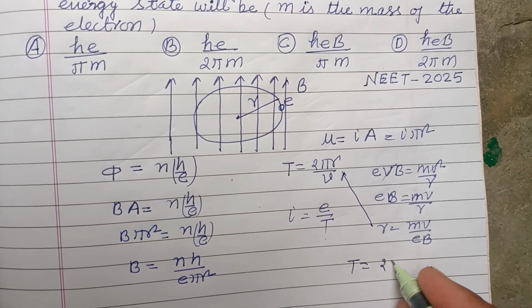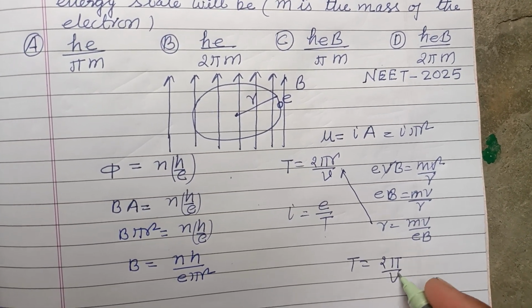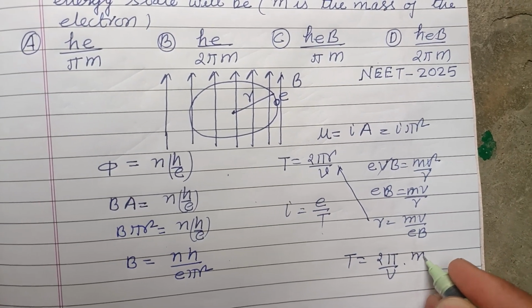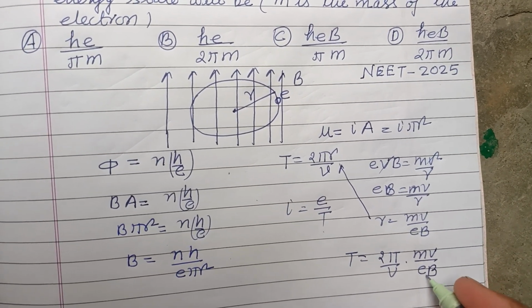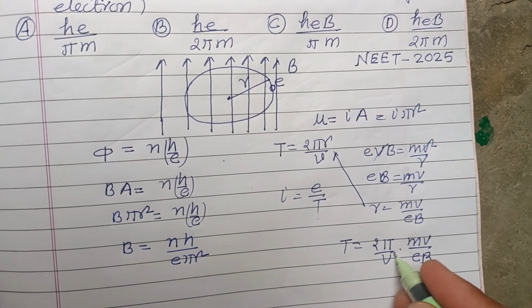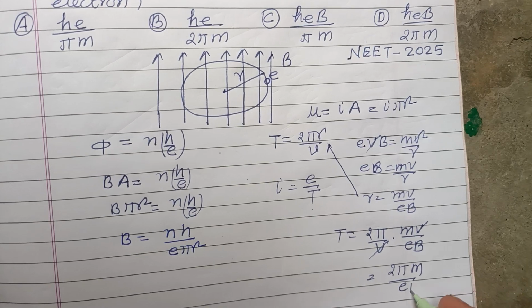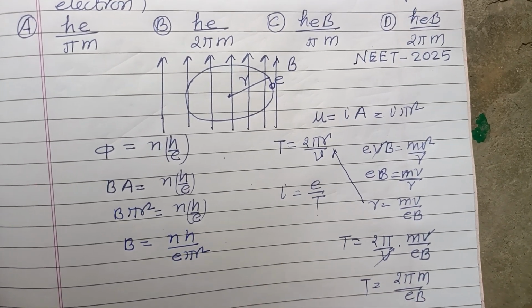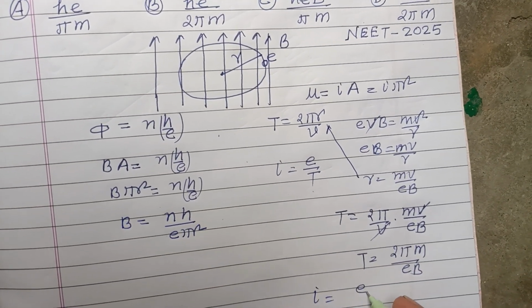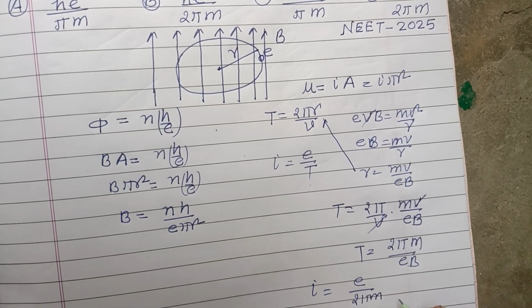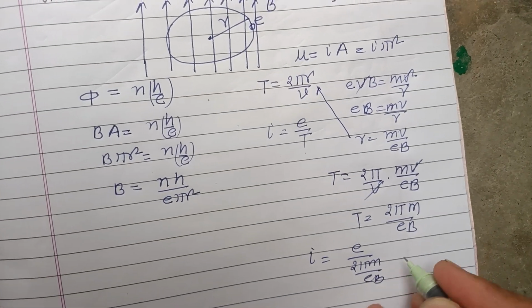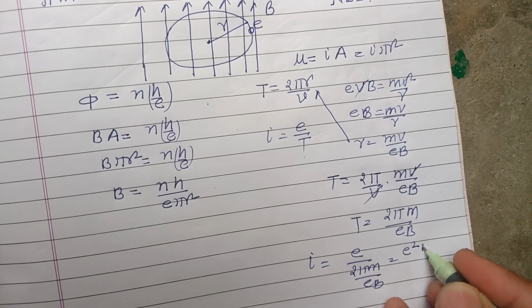T equals 2 pi upon v into r, and r is mv upon eB. Okay, v cancels, so T is 2 pi m upon eB. This is the time. Therefore I equals e upon 2 pi m upon eB, and this is e square B upon 2 pi m.